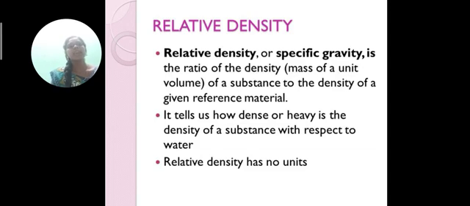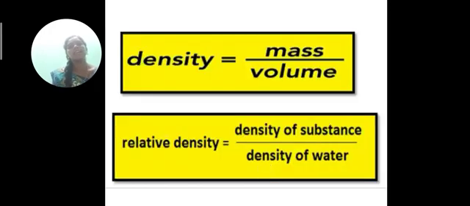Relative density. Relative density, or specific gravity, is the ratio of the density, the mass of unit volume of a substance, to the density of a given reference material. It tells us how dense or heavy a substance is with respect to water. Relative density has no units. Density is equal to mass by volume. Relative density is equal to density of substance divided by density of water.